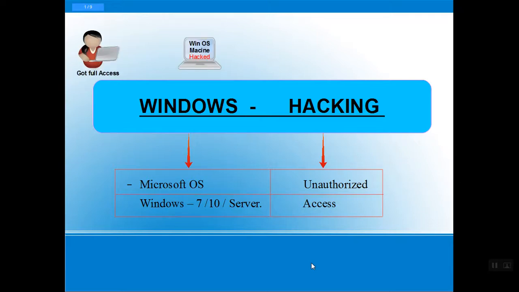In Windows, as we can see, if an attacker wants to access a Windows operating system, he simply needs to connect to that system by social engineering. It can be physically or it can be remotely. Here, simply getting the access is hacking the Windows operating system. Later on, we're going to explain in detail.